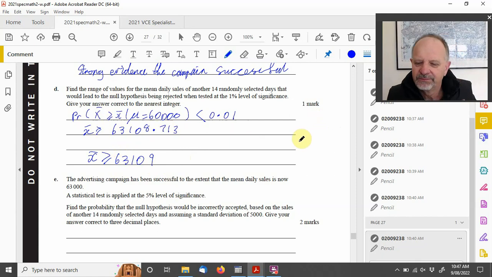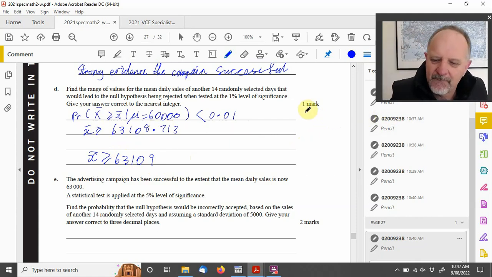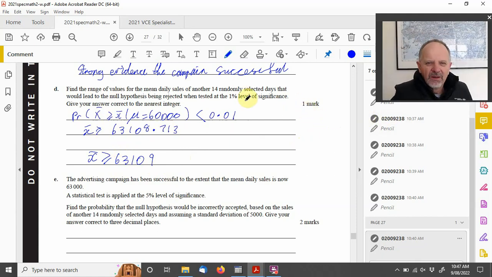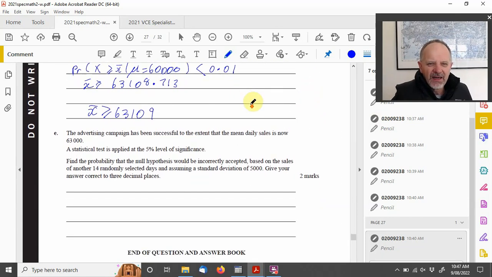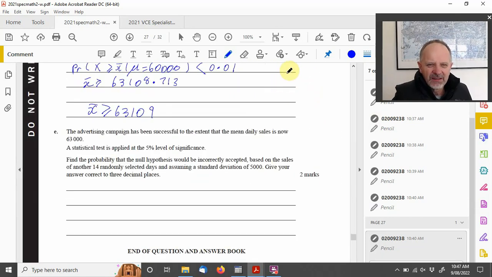All right. And the last one says the advertising campaign has been successful and the mean sales now is 63,000. The statistical test is at the 5% level.